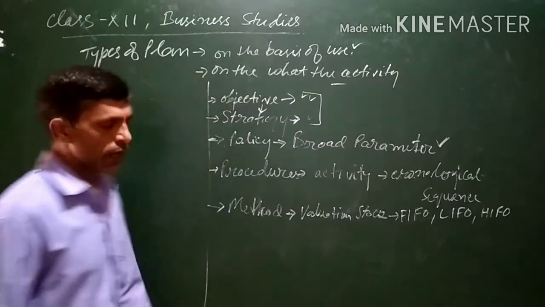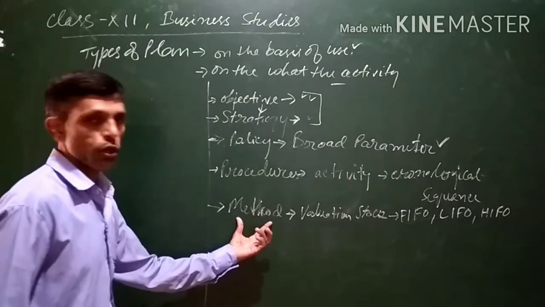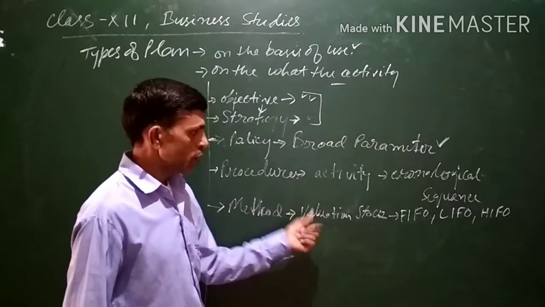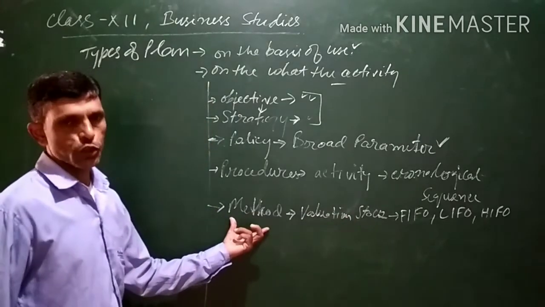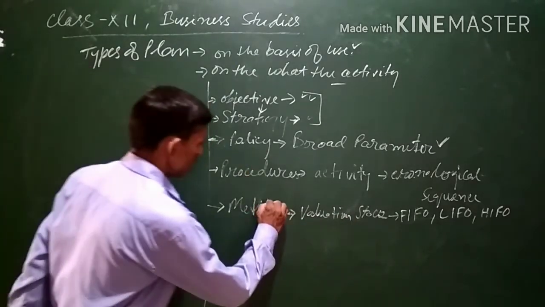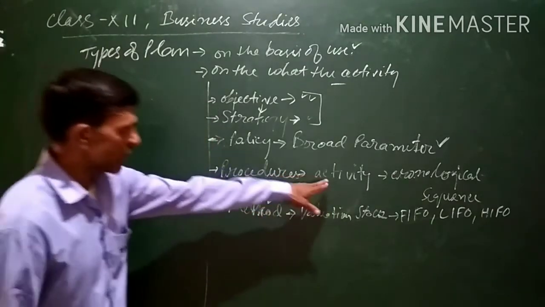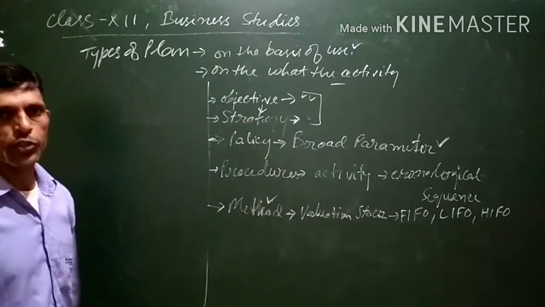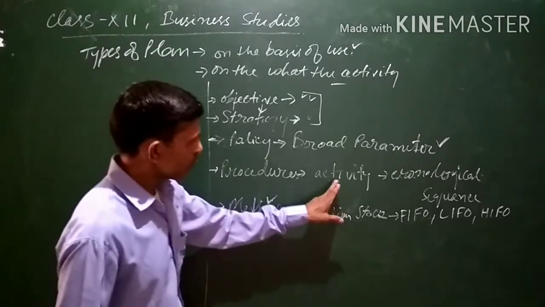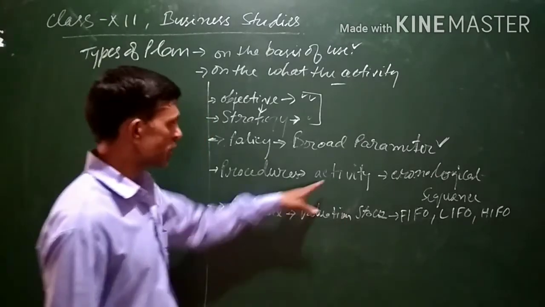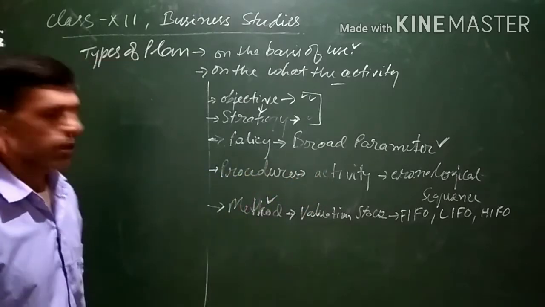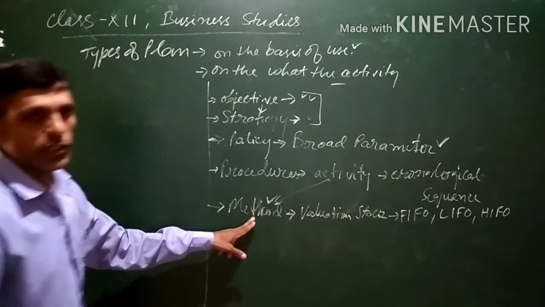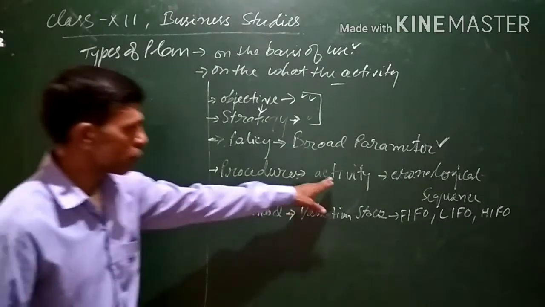So which method one has to follow? This is known as method. Method is the process of doing an activity. There are various ways in which an activity can be performed, and in the chronological sequence there can be various alternative ways of doing that activity. Methods are devised for the activity, meaning which process should be followed in order to do that activity.